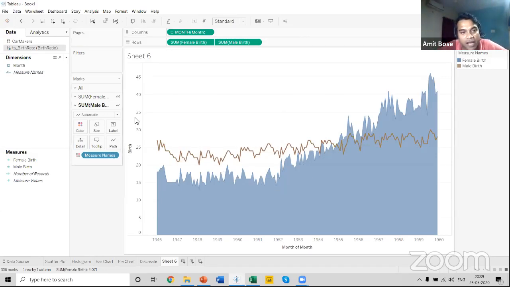So you can see how I have used the concept of dual axis in Tableau, and I was able to achieve information that is quite different from where we started initially. Initially things were looking quite different, but now as I changed, we have been able to implement a dual axis, and we are getting quite different information in terms of male and female birth rate.